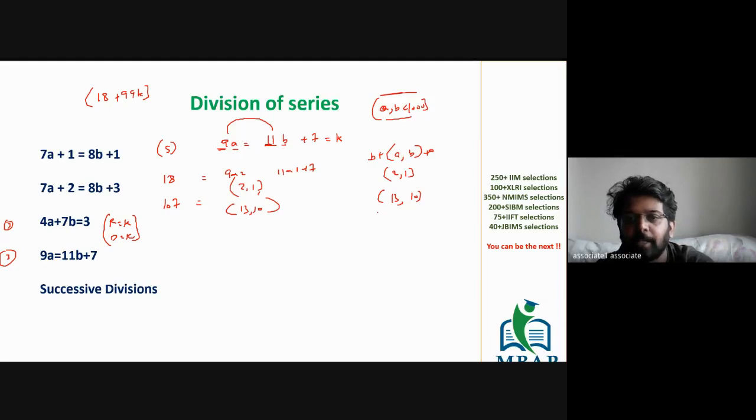समझ में आया? Next value 13 plus 11. Again, a will go ahead with the coefficient of b. 13 plus 11 will become 24 and 10 plus 9 will become 19. समझ में आया सबको?